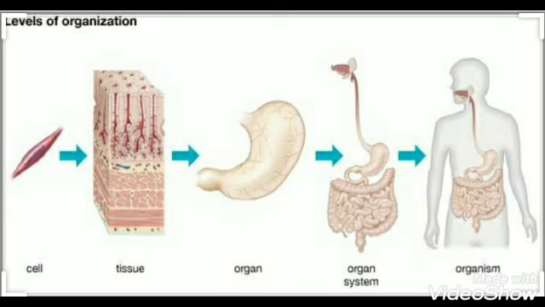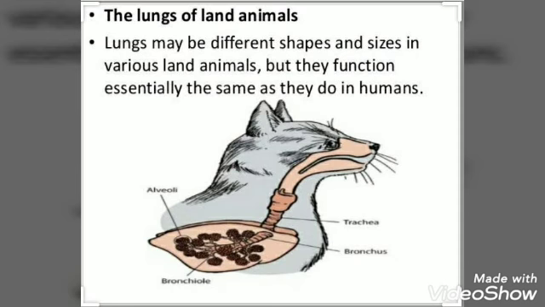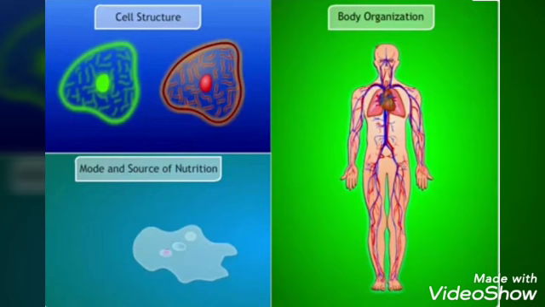The basis of classification among animals is the development of the body and its organization into different parts. For example, aquatic animals like fishes have gills for respiration underwater, whereas animals that live on land have specialized organs named lungs for respiration on land. Such features are therefore used as the basis of classification of living organisms into groups and subgroups.